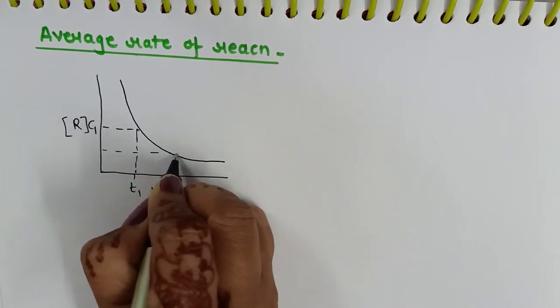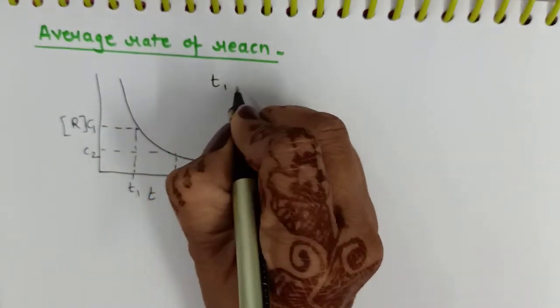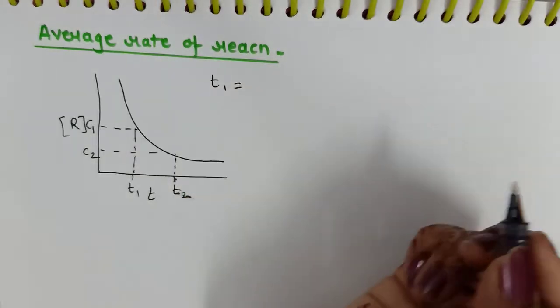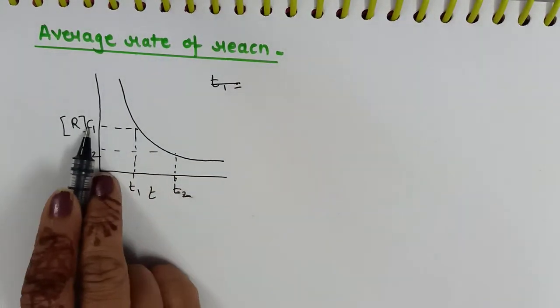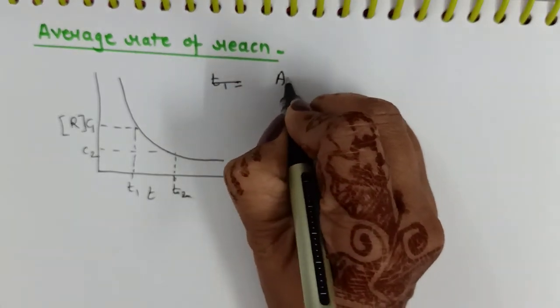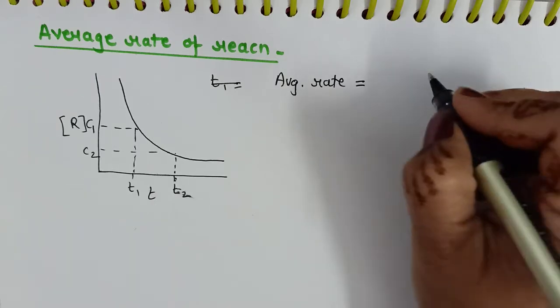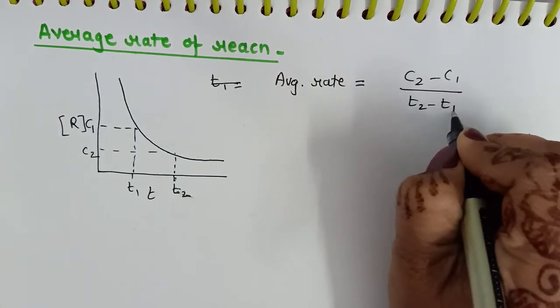So from the graph it is very clear that at T1 time, generally T1 is the lower time and T2 will be the higher time, the concentration of the reactant is higher, and at T2 time the concentration of the reactant is lower. So the average rate can be calculated as C2 minus C1 upon T2 minus T1.